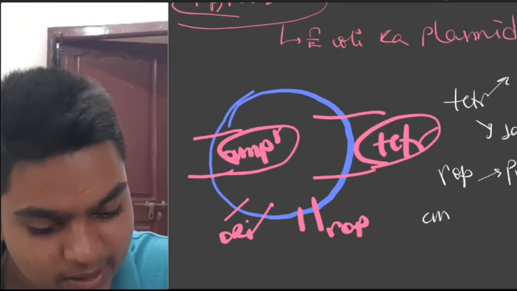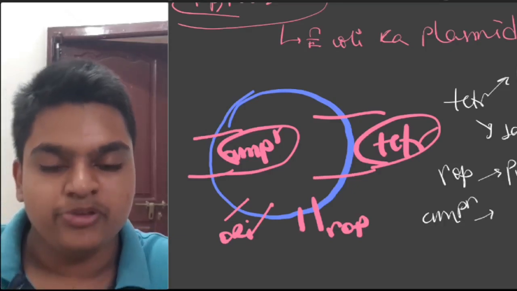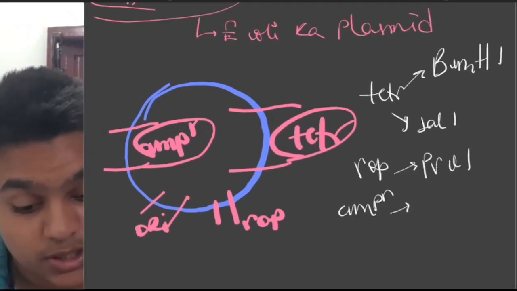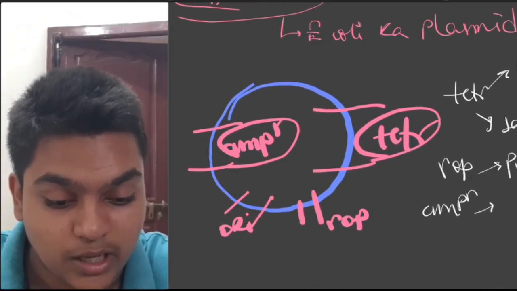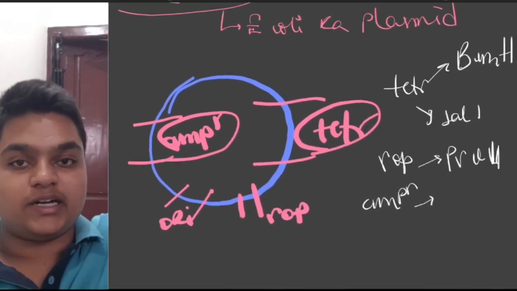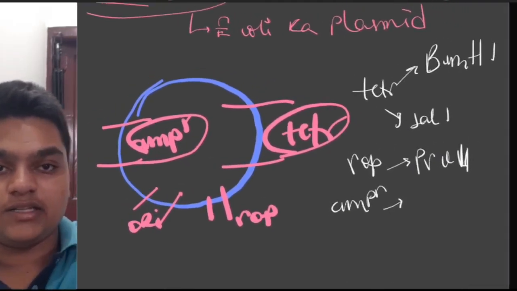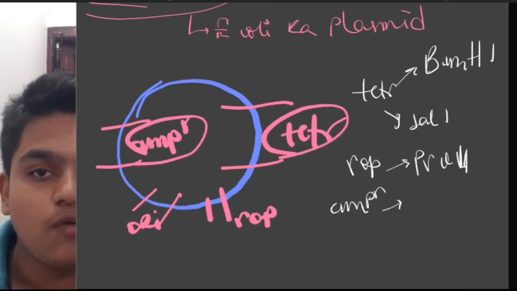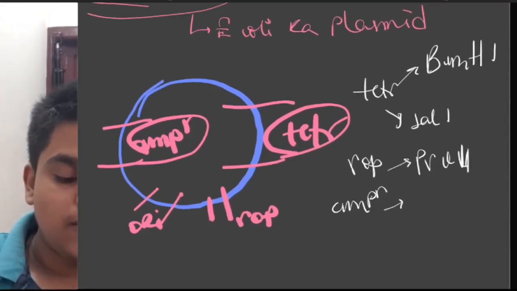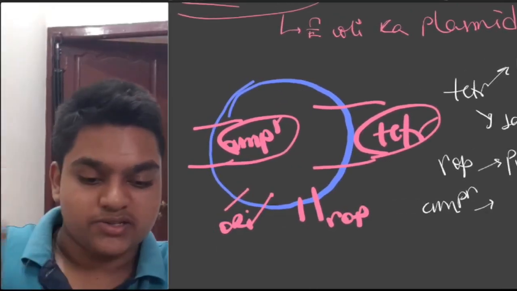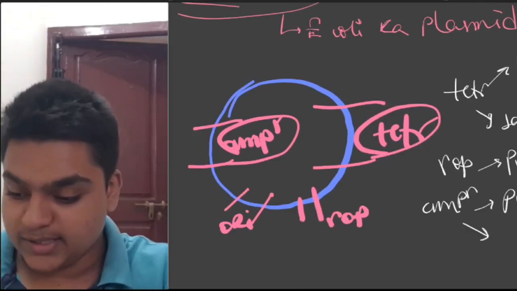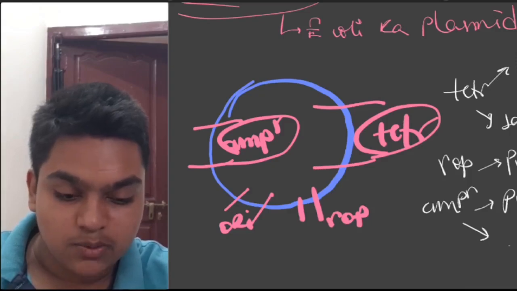Next one, the AmpR region. Sorry, in the ROP region you have PvuII, but in the tet region both are single. In the ROP region you have only one, that is PvuII. And in the AmpR region you have the first one, PvuI, and then the second one here, PstI.